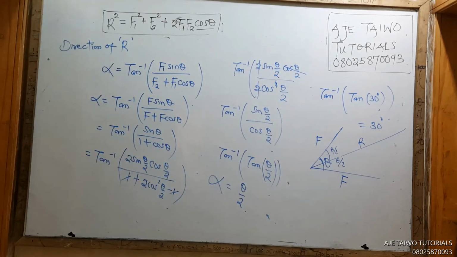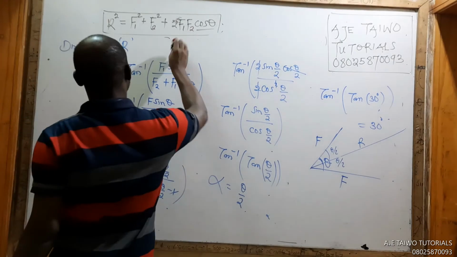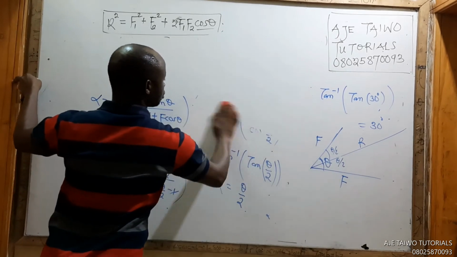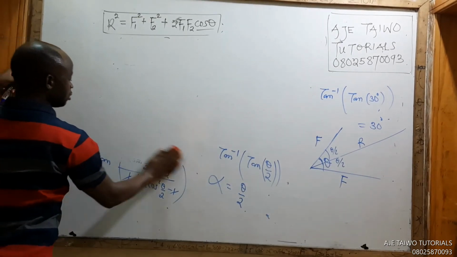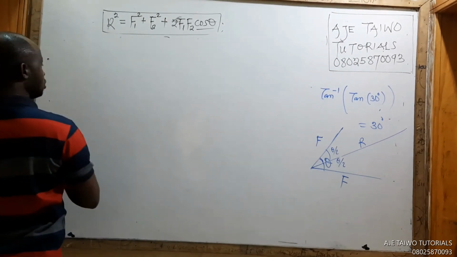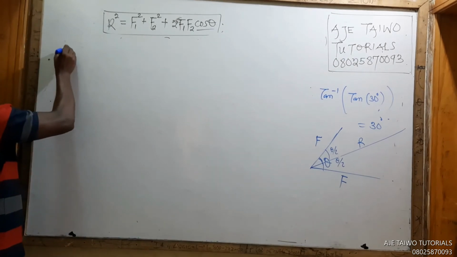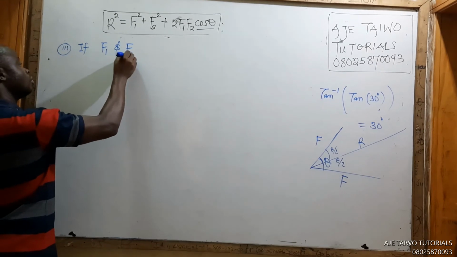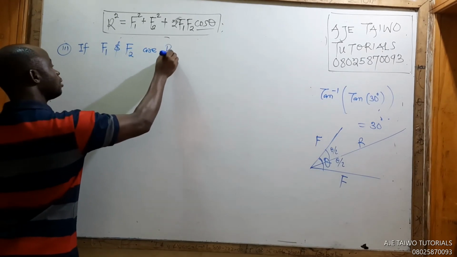So let's see the third condition. Third condition, number 3: if F1 and F2 are parallel.